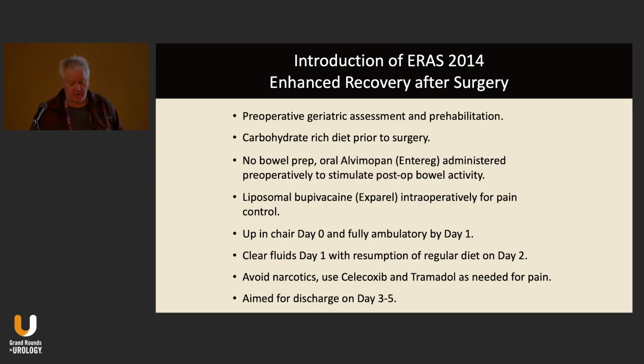We used liposomal bupivacaine, or Exparel, intraoperatively, injected into the fascia for pain control. We tried to get patients up in a chair on day 0 and fully ambulatory by day 1. Clear fluids were administered on day 1 with resumption of regular diet on day 2. We tried to avoid narcotics as much as we could. We used celecoxib and tramadol as needed for pain and aimed for discharge on day 3 to 5.